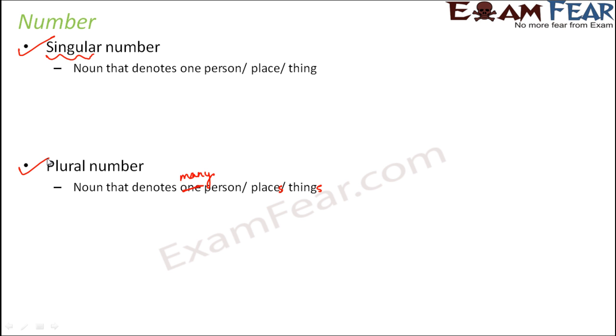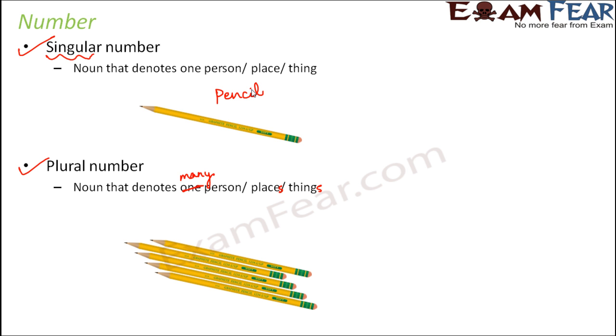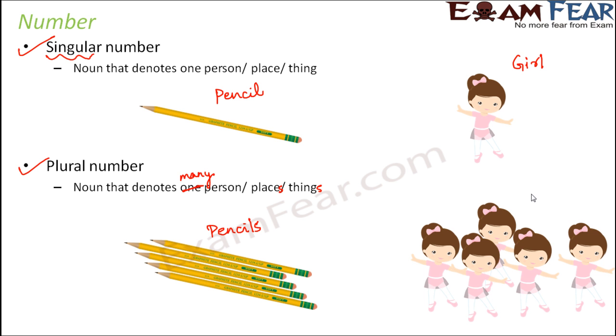Okay, so now let's talk about examples. Now there could be plenty of examples. When you have one pencil, it's pencil. What is this? This is pencil. So pencil is the singular form of noun. But when you have many of them, then it becomes pencils. Similarly, when you just see one girl dancing, so she is a girl. But when there are many girls, then it is girls. So girls is the plural and girl is the singular. So this is like the very basic of singular and plural number.